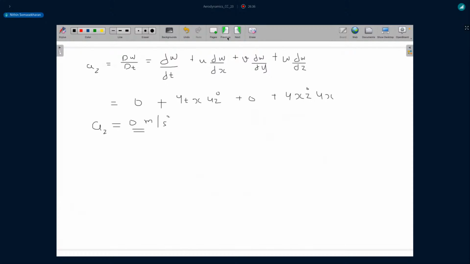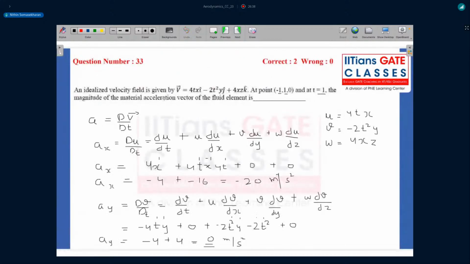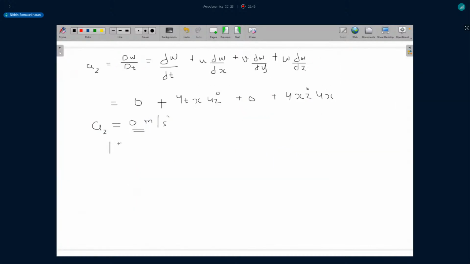And in the question, they're asking you what is the magnitude of the material acceleration. So you found ax to be -20, ay to be 0, and az to be 0. So the magnitude of acceleration is nothing but square root of ax square plus ay square plus az square, right?